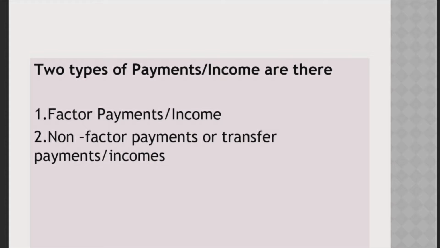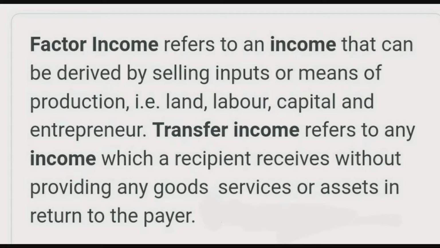There are two types of income, that are factor payments and non-factor payments. Factor payments are also known as factor income, and non-factor payments are also known as transfer payments or transfer income. What is factor income? As you know, there are four factors of production, that are land, labor, capital and organization. Whatever income we get from these four factors of production is called factor income, an income derived by selling inputs or means of production, that is land, labor, capital and entrepreneur.